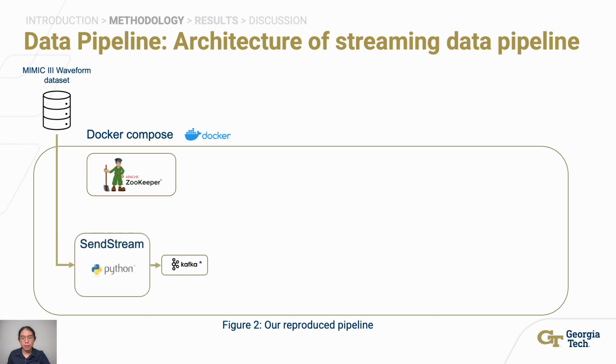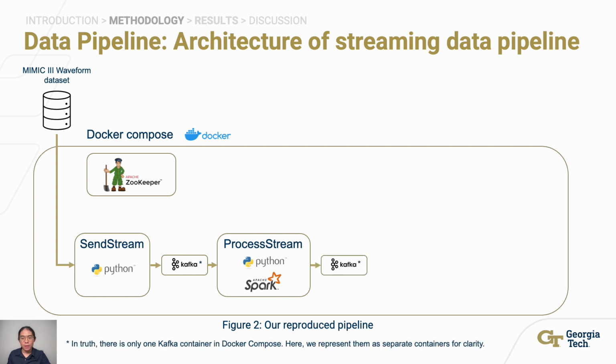Next, a container called SendStream is set up. It reads in the MIMIC III waveform dataset of one patient and sends the data to the next Kafka topic. The next container is called ProcessStream. It reads in the data from the Kafka topic, preprocesses the data and sends it to another Kafka topic. The next container, called Deep Learning, reads in the data from this topic and makes an inference using the PyTorch model.